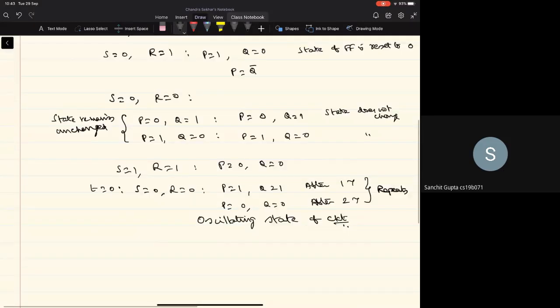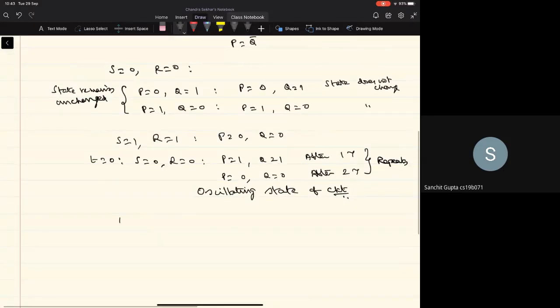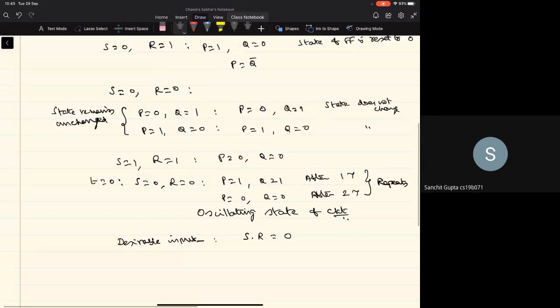So we can say that the desirable input combination is when the product of S and R inputs is 0, right? Because when will S times R be 0?